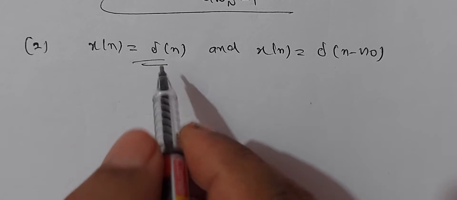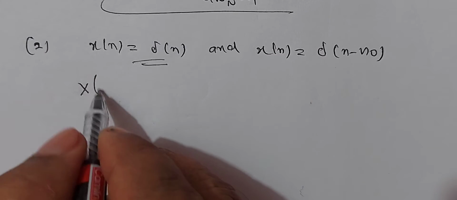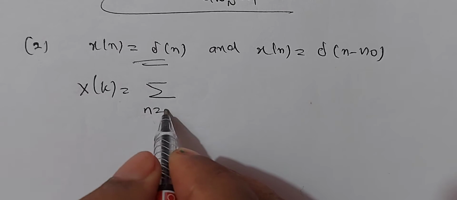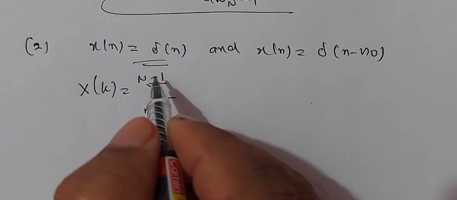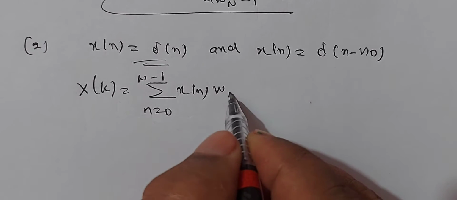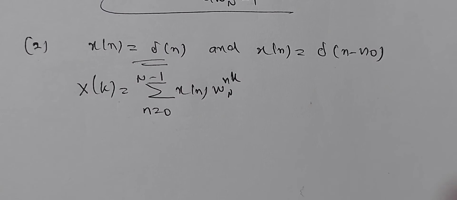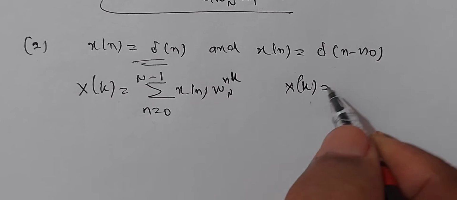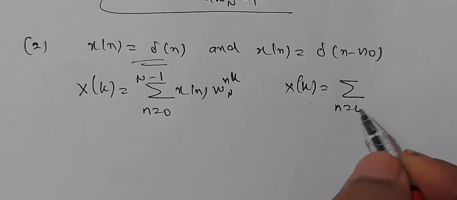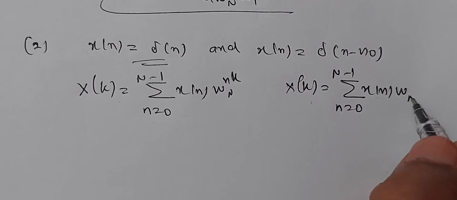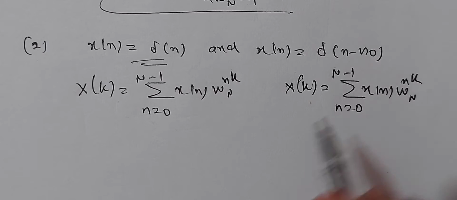First I will show this. The DFT is represented by X of k, which is equal to sigma n equal to 0 to N minus 1 x of n into W_N^nk. And DFT of this is also X of k equal to sigma n equal to 0 to N minus 1 x of n W_N^nk.